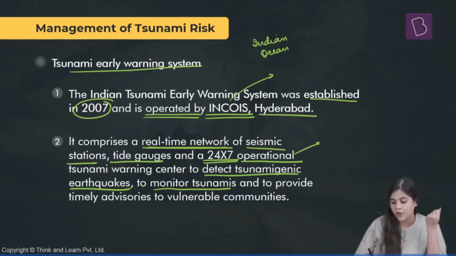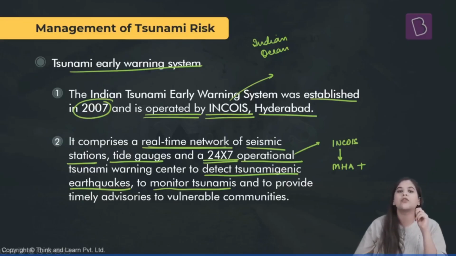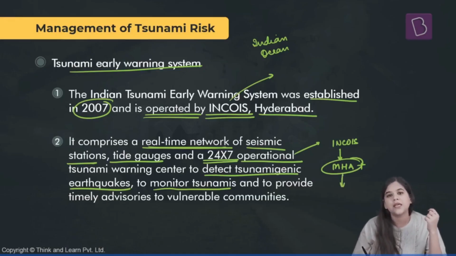Now the information from INCOIS is sent to the Ministry of Home Affairs plus to the Secretary of the Ministry of Earth Sciences. Finally, it is the Ministry of Home Affairs that releases these warnings to the public.